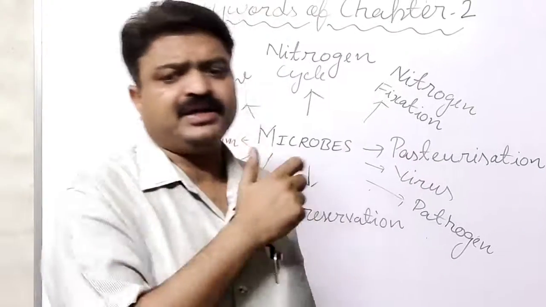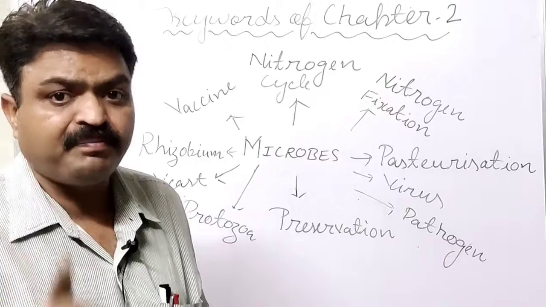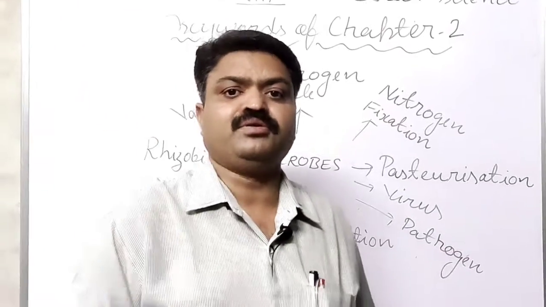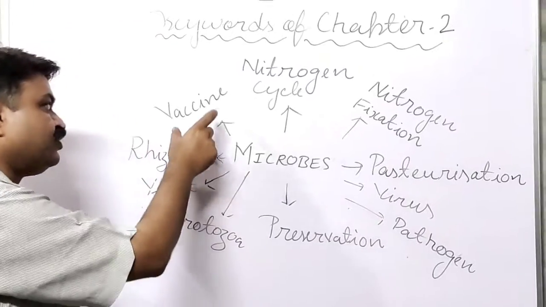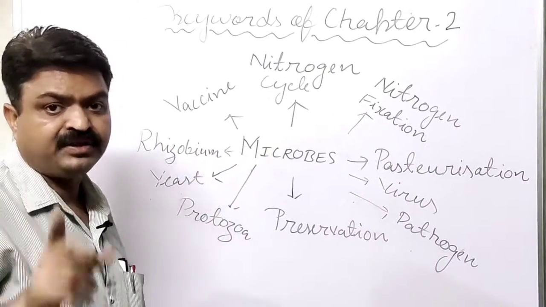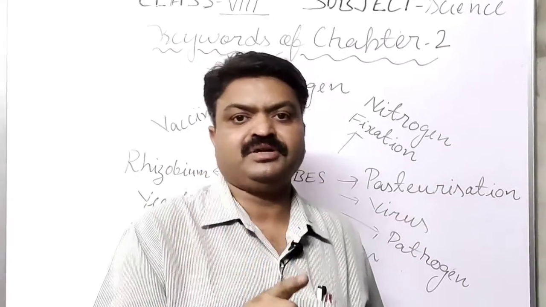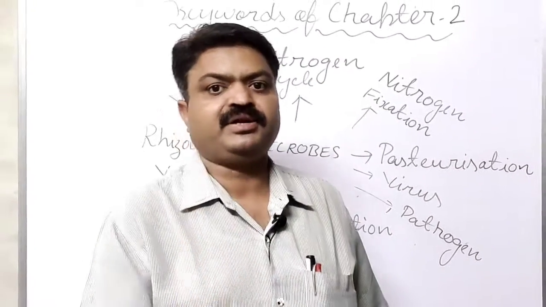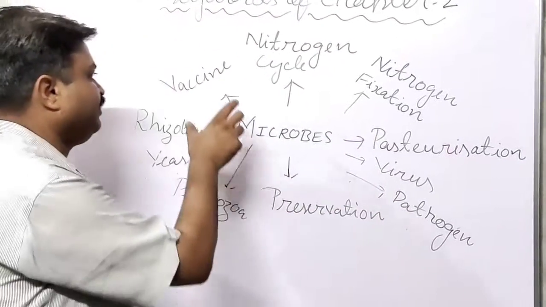And what are vaccines, student? Vaccines are medicines that are prepared with the help of microorganisms, and when these vaccines are introduced into our body, they produce antibodies, and with the help of those antibodies we are protected from the particular disease. So that is about the vaccine.